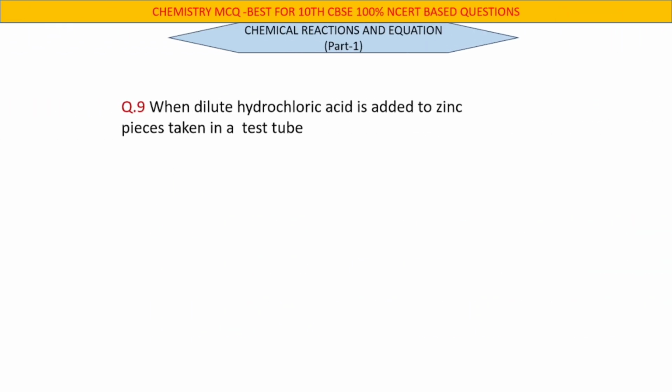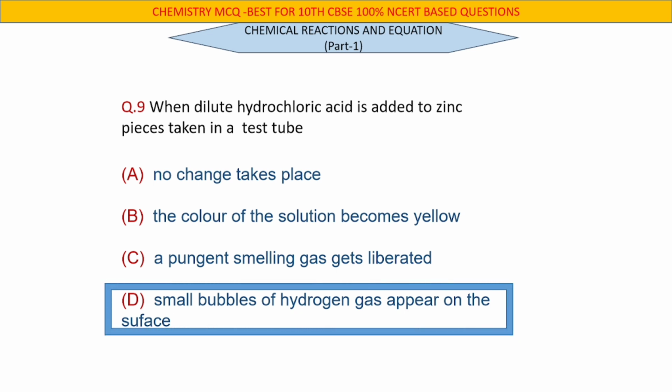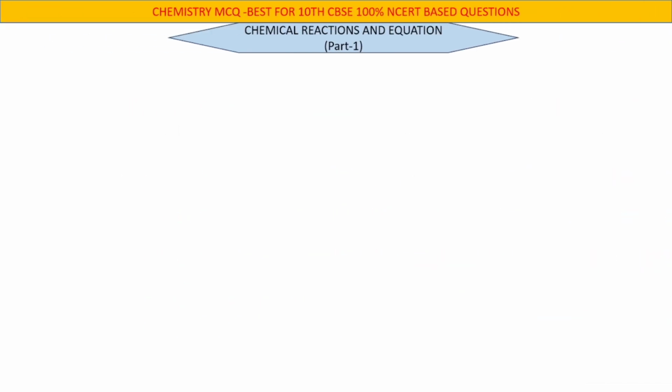Question number 9. When dilute hydrochloric acid is added to zinc pieces taken in a test tube. Right answer: D. Small bubbles of hydrogen gas appear on the surface.